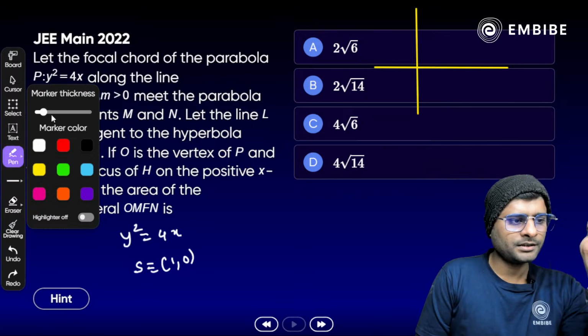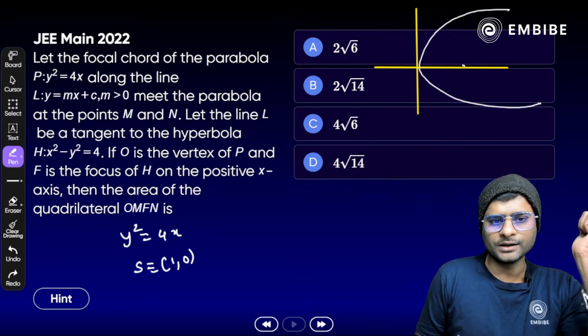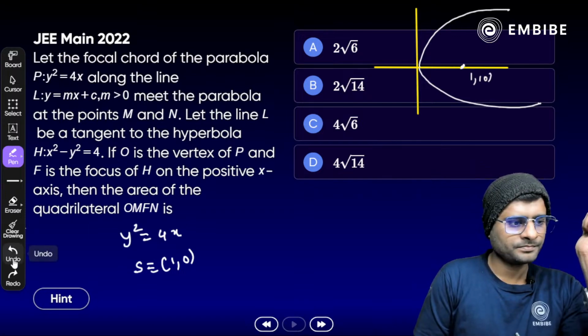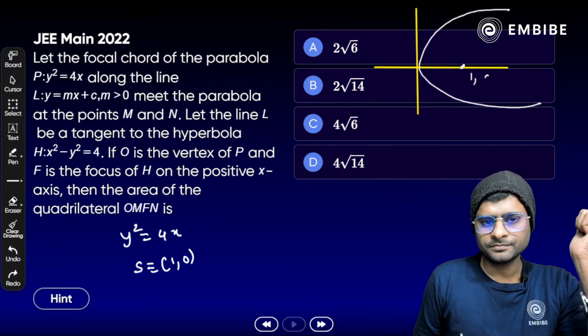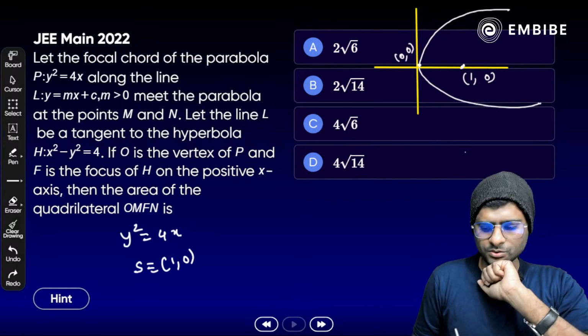Now the curve part. Now we have a focus here, that is 1 comma 0, and here it's the origin, that is 0 comma 0.